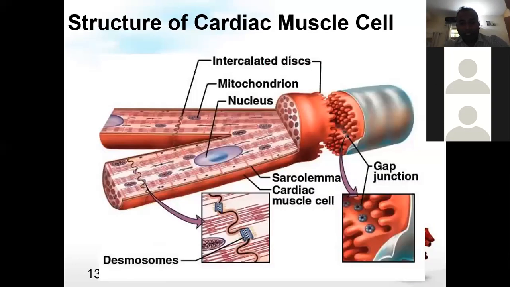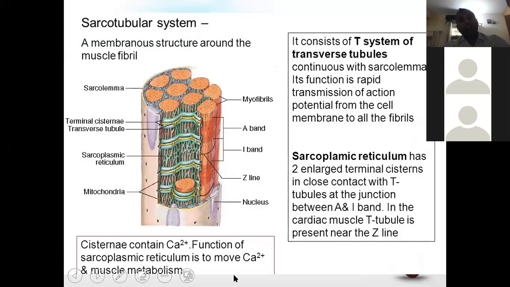रिगार्डिंग मोर डिटेलिंग ऑफ द स्ट्रक्चर, थोड़ा सा और डिटेल में जाएंगे तो देयर इज वन अनदर थिंग दैट आई वांट टू डिस्कस is not about the details of the structure but about the sarcotubular system. Means sarcotubular system of the cardiac muscle को मैं थोड़ा ज़्यादा ध्यान से आपको बताने के लिए ट्राई करता हूँ. Sarcotubular system in skeletal muscle and in the cardiac muscle are near about same. There are some differences in that.